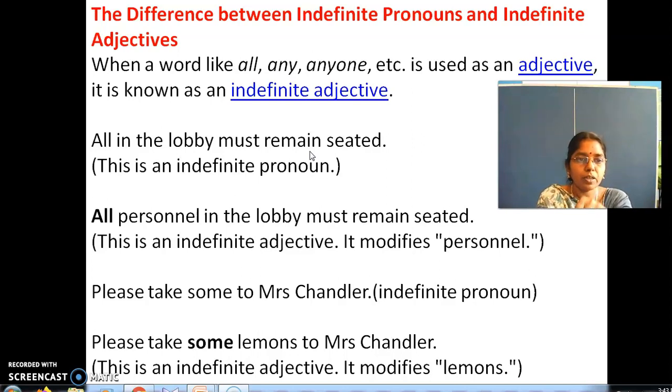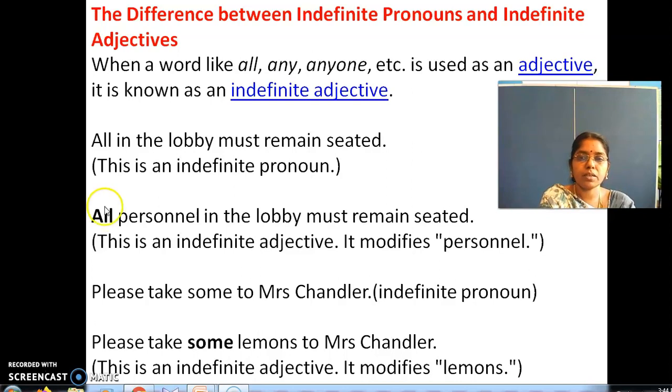Instead of a noun, a pronoun will come. And an adjective will add something extra to the noun. Right? "All in the lobby must remain seated." This is an indefinite pronoun. All here refers to all persons. All is an indefinite adjective when it modifies "personnel." If I say simply "all," it is a pronoun. When I say "all personnel," personnel becomes the noun and all becomes an adjective.